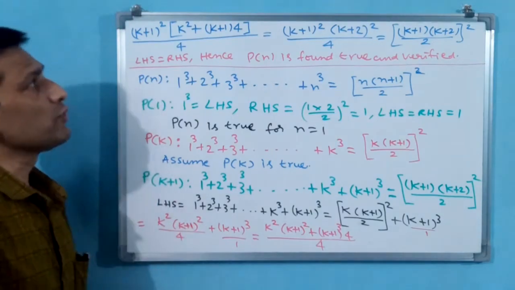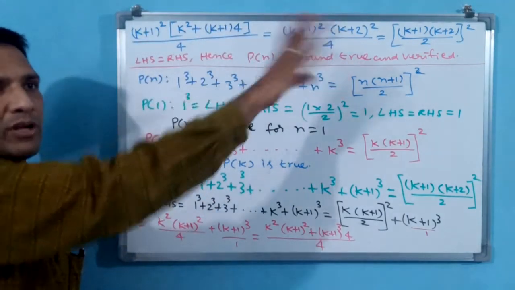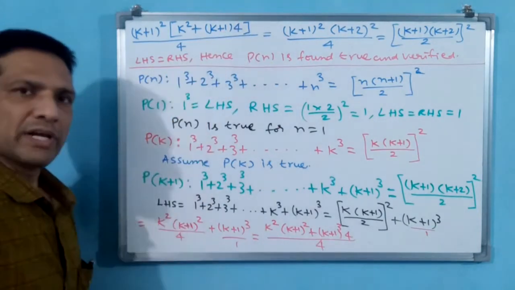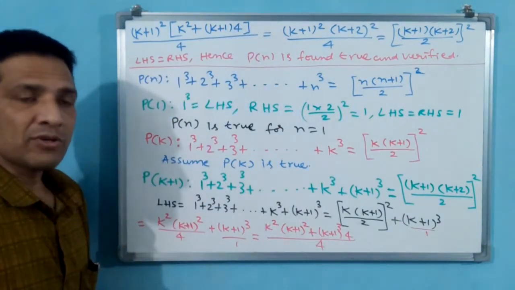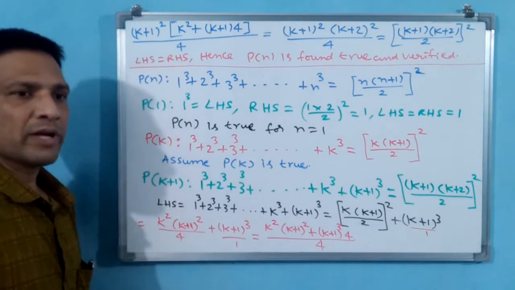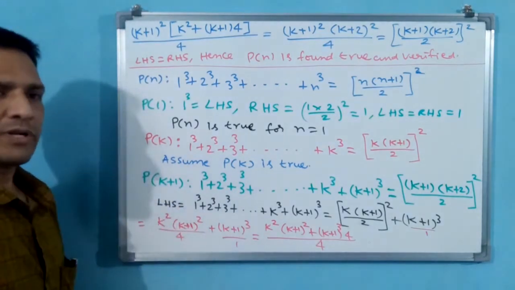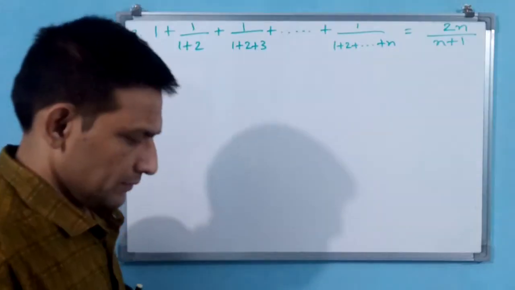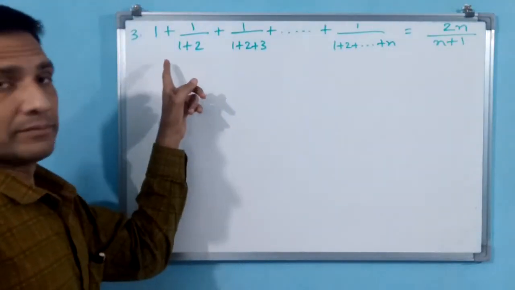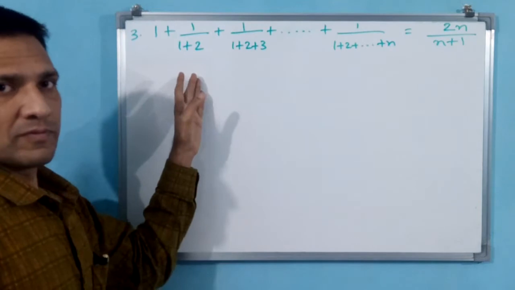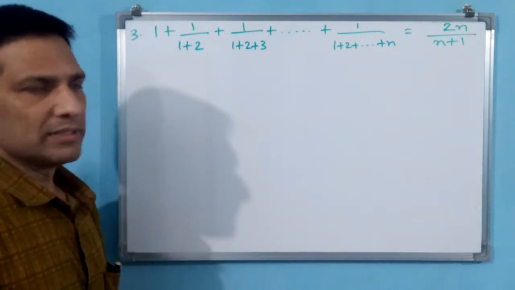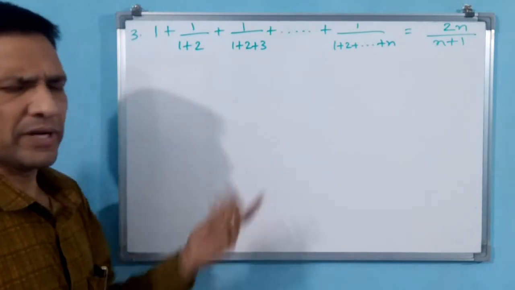Third question onwards we don't write "find all following n belongs to N". We write only the question and we take n belongs to N. That n belongs to N, even if they don't write, you have to write. If they write also you write, or you don't write, no problem. Let us go for the third question. We have to prove this with mathematical induction, and n belongs to N they have given. You need not write, or else if you write also not wrong.